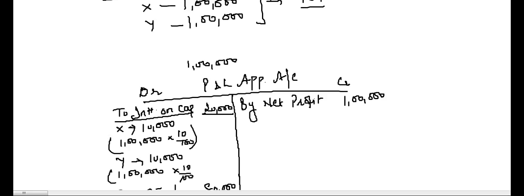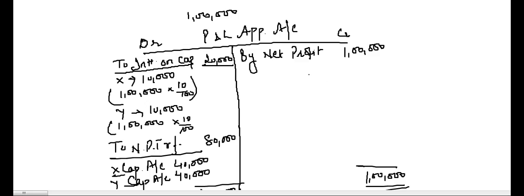Okay. So in the P&L appropriation account, the firm is earning a profit of 1 lakh. Now before distributing the profits, it will pay the interest on capital. Interest on capital is 10%, so 10% of 1 lakh comes to 10,000 each. Total interest is 20,000. The remaining profits for distribution are 80,000.